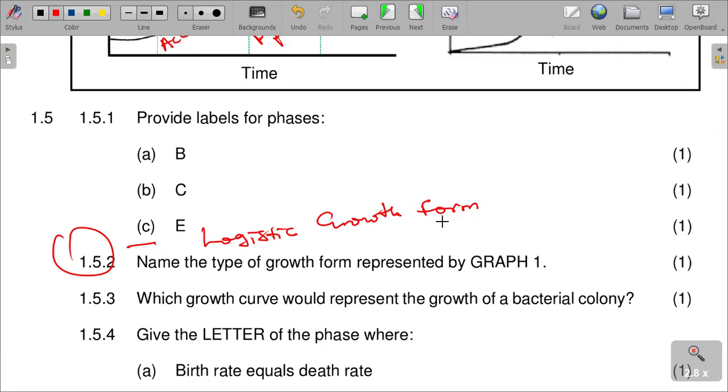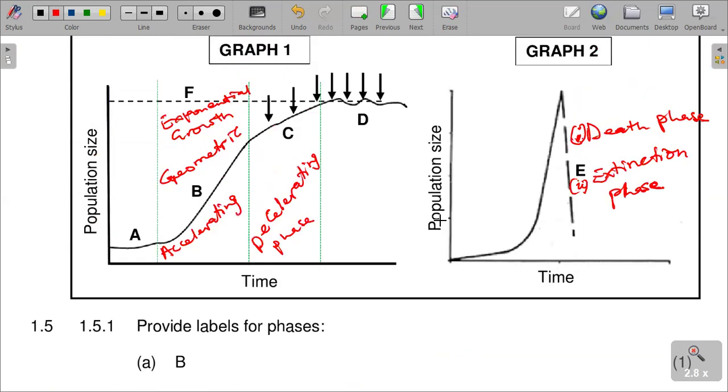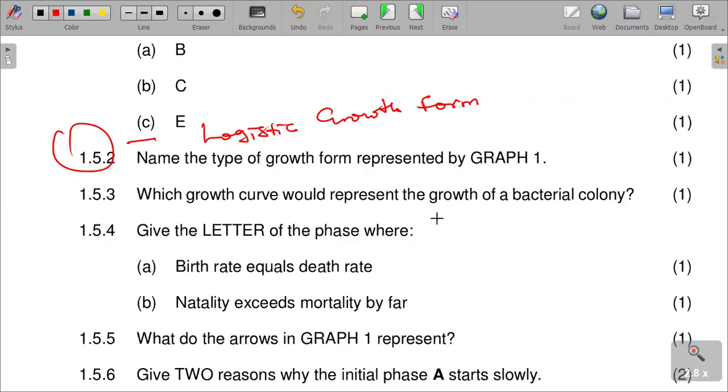It's logistic, as you can see that it starts from low, it accelerates, and then it decelerates. It fluctuates at a certain carrying capacity, trying to bounce back, and then it falls again. So that is called a logistic growth form.